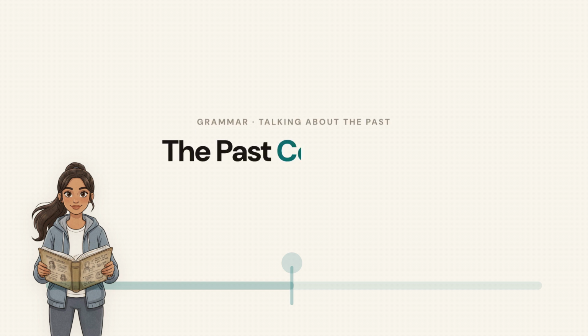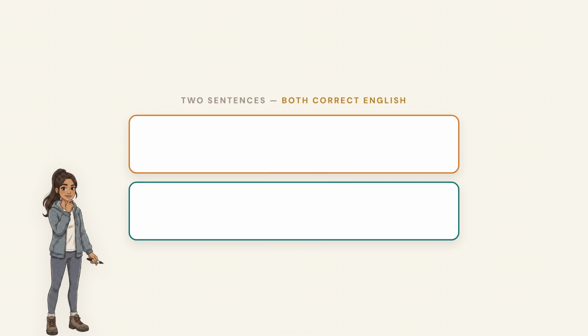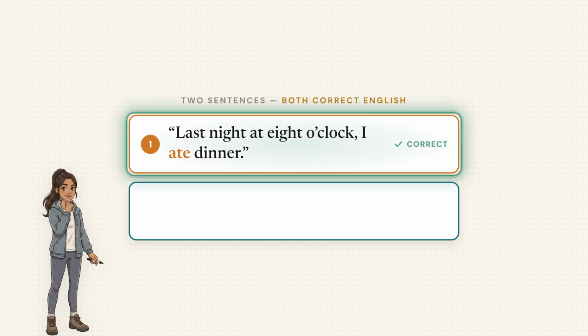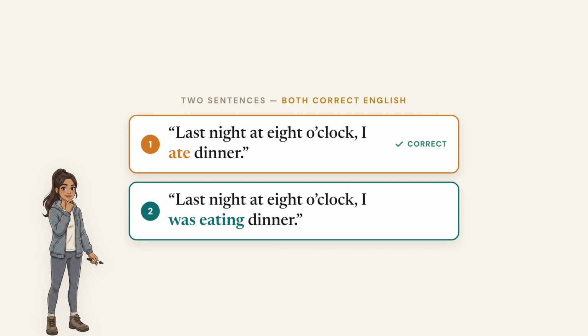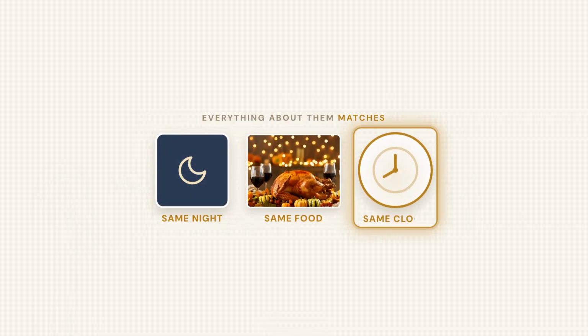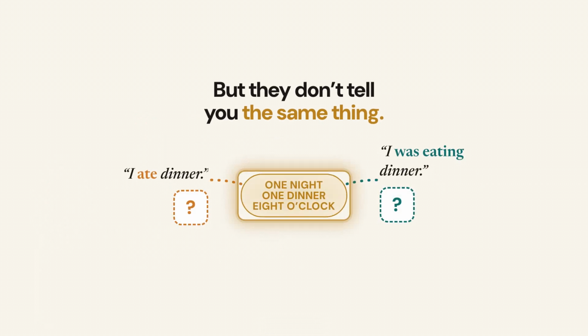Here are two sentences. Both of them are correct English. Last night at 8 o'clock, I ate dinner. Last night at 8 o'clock, I was eating dinner. Same night, same food, same clock. But they do not tell you the same thing.